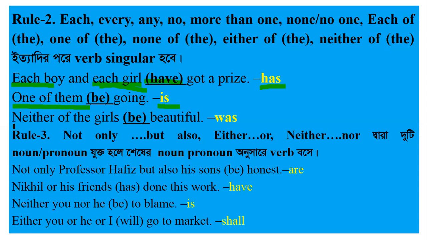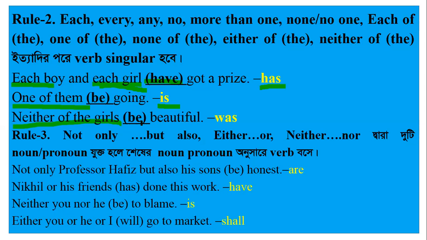Is. Neither of the girls be beautiful, was. Neither of the girls be beautiful. What can it be? Neither of the girls. Either or, neither nor. Either or এবং neither nor দ্বারা বোঝানো হয় neither কেউ না। Neither of the girls মেয়েগুলোর কেউ না। Neither indicates singular, but after neither of the, the noun or pronoun should be plural. That's why, though here we see girls, the subject is individual. Neither of the girls, বালিকাদের কেউ